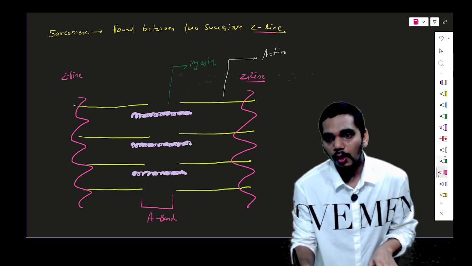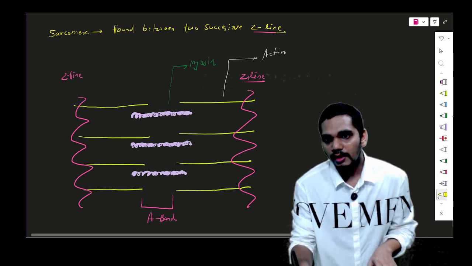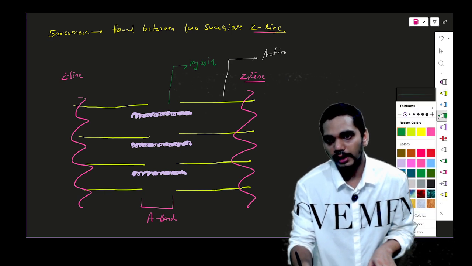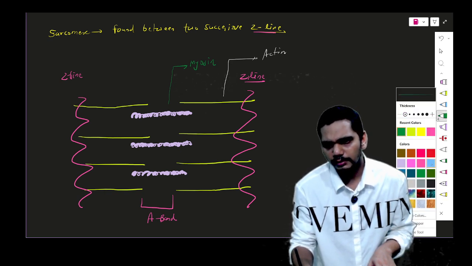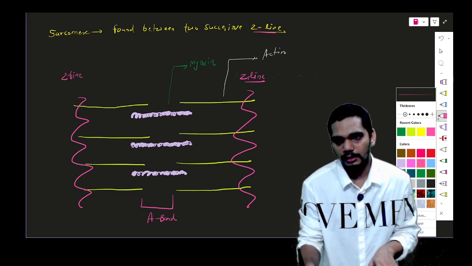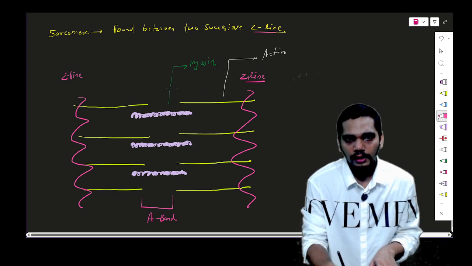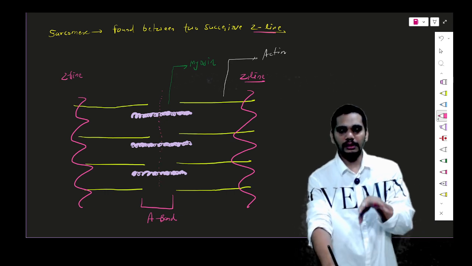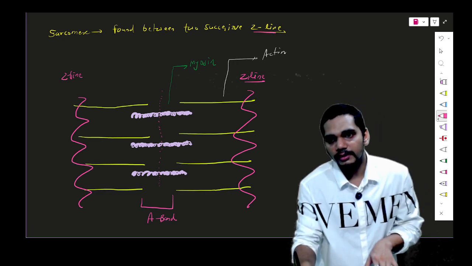Now if I draw an imaginary line from the center, let me take another color so you will understand that. Okay, I will take this color so it will be understandable. So if I'm drawing an imaginary line at the center, wait, something is a problem there.